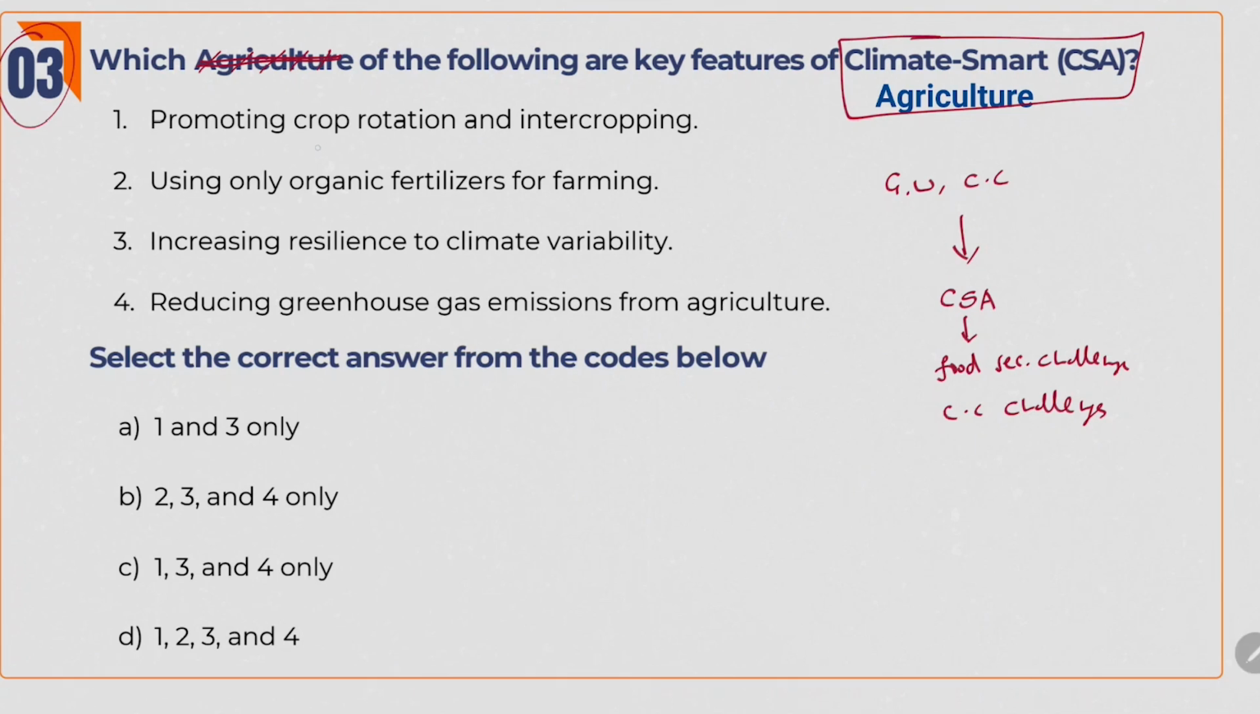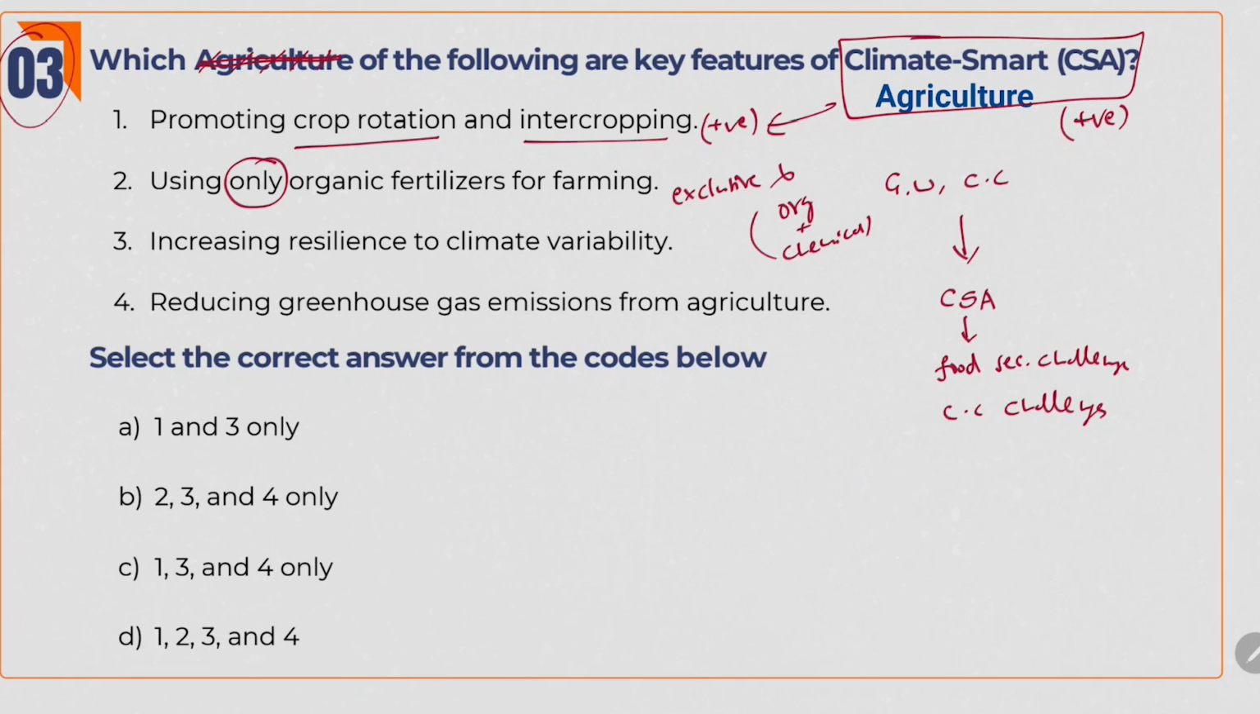If we see the options, promoting crop rotation and intercropping. This climate smart agriculture is about positive things. That is, we have to use sustainable practices for agriculture so that the climate also won't get affected. Promoting crop rotation and intercropping is a positive thing and also a sustainable thing. So climate smart agriculture resonates with this. And the second one, using only organic fertilizers for farming. Yes, sustainable practices are important for climate smart agriculture, but exclusive use of organic fertilizers is not at all needed. According to the need, we use both organic fertilizer plus chemical fertilizer.